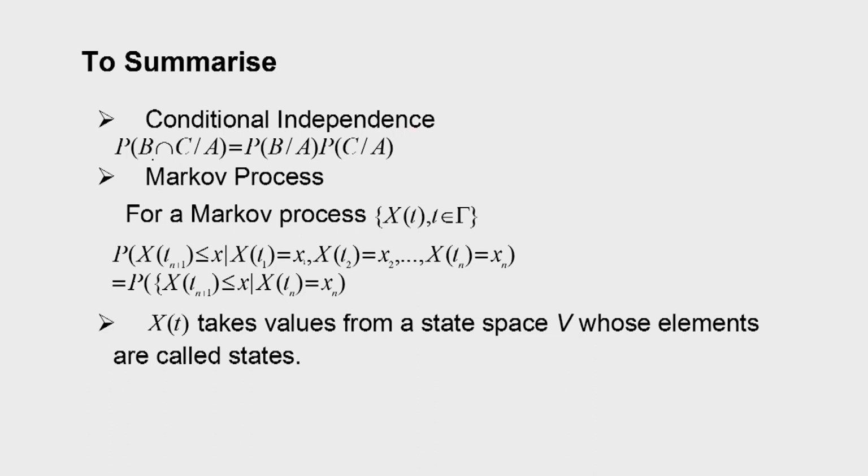What does it mean? If the probability of B intersection C given A happens to be P of B given A times P of C given A, then we say that given A, B and C are conditionally independent.